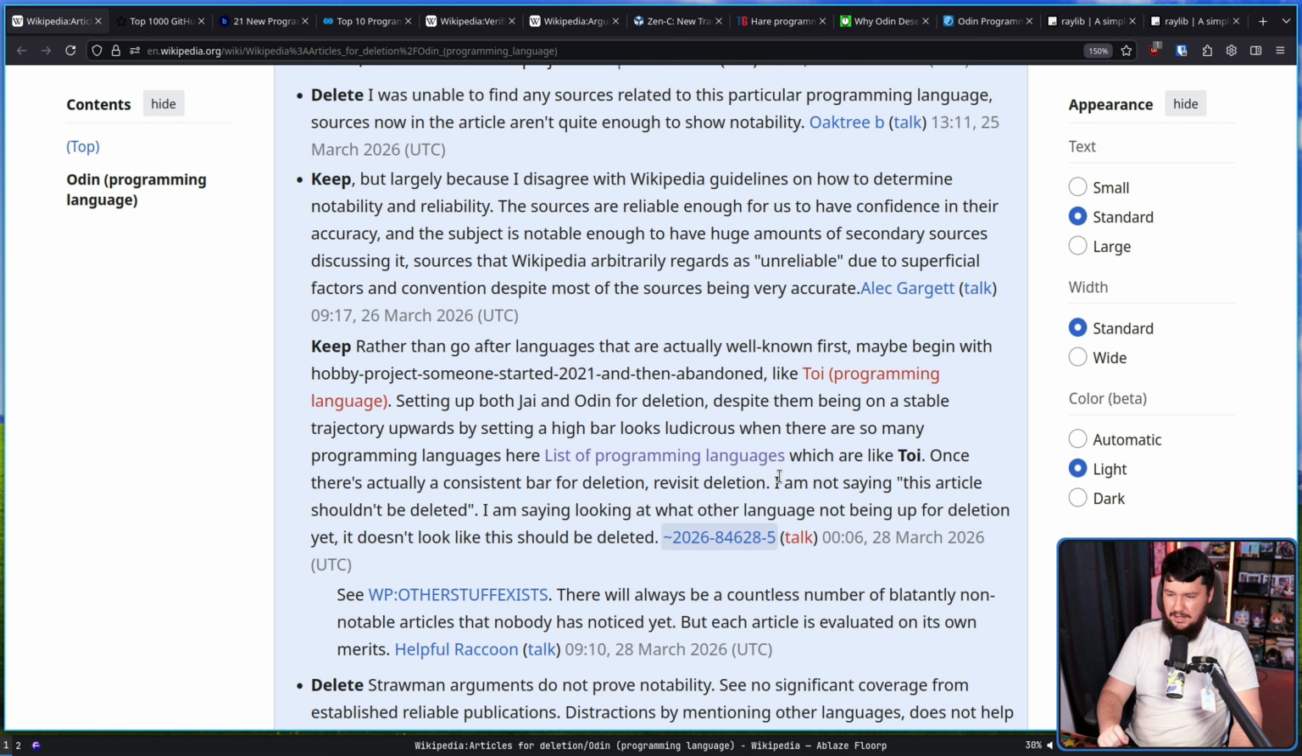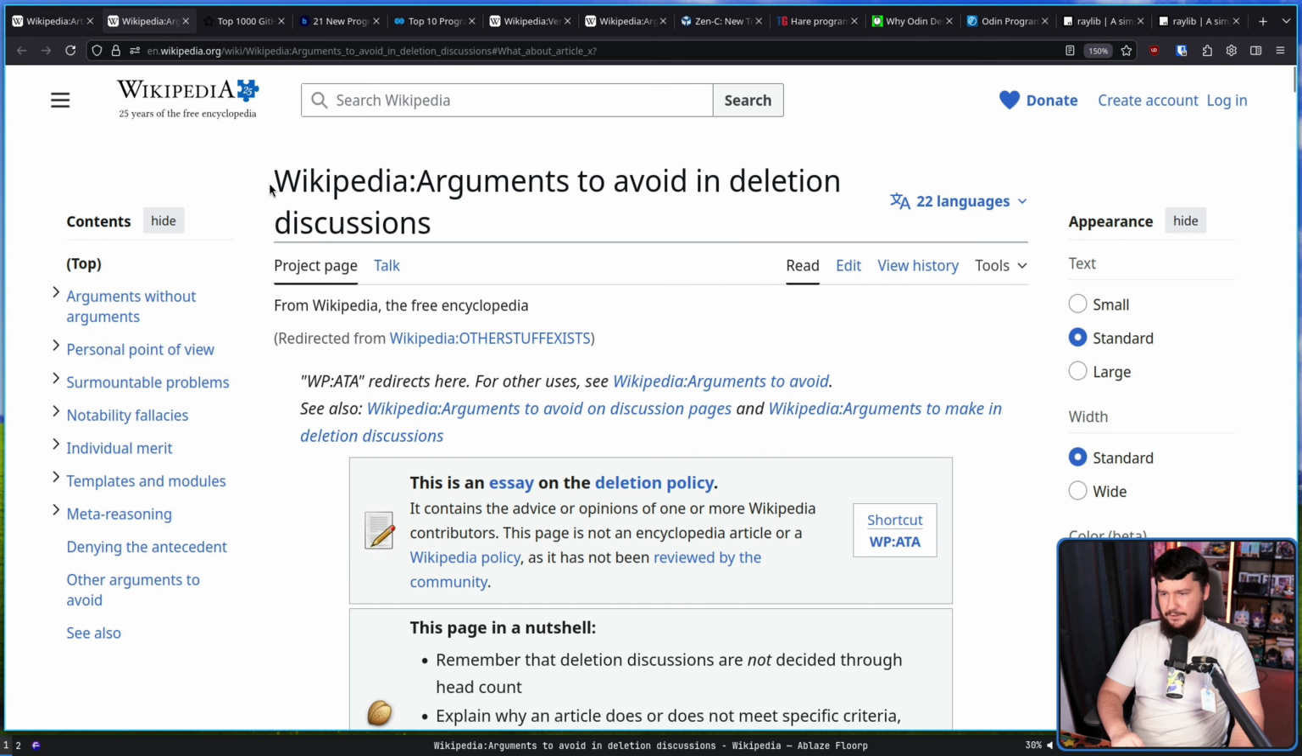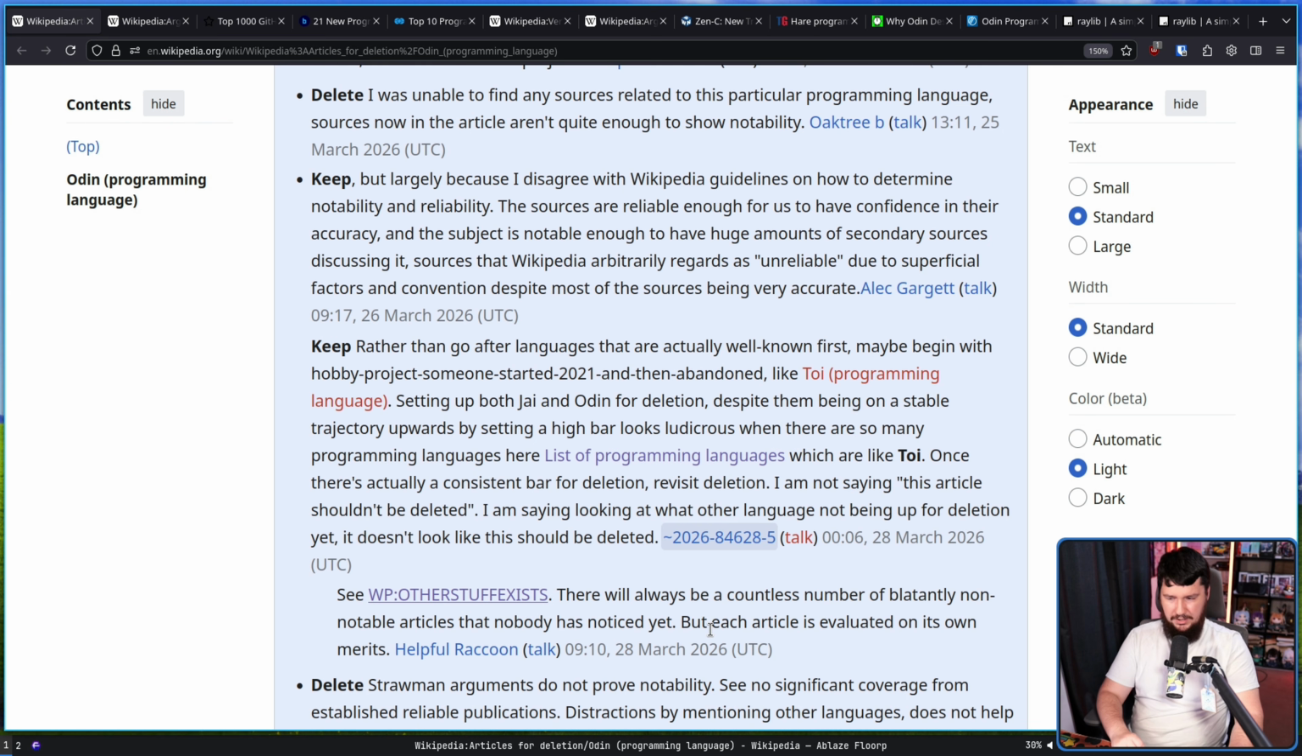I'm not saying this article shouldn't be deleted. I'm saying look at other languages not up for deletion yet. It doesn't look like this should be deleted. And again, whataboutism? Other stuff exists. It's the same thing again. And again, since this comment was originally posted, that article has also been deleted.